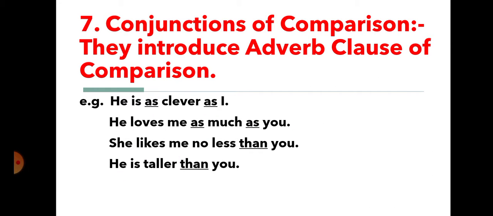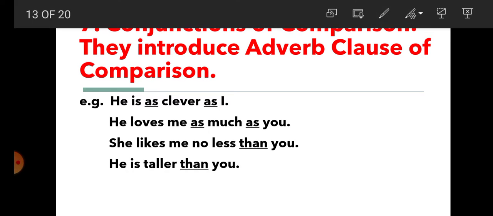Number 7. Conjunctions of comparison. Students, what is conjunctions of comparison? They introduce adverb clause of comparison. They introduce what? They introduce adverb clause of comparison. For example, he is as clever as I. So there is comparison between he and I. He loves me as much as you. So there is comparison between me and you.